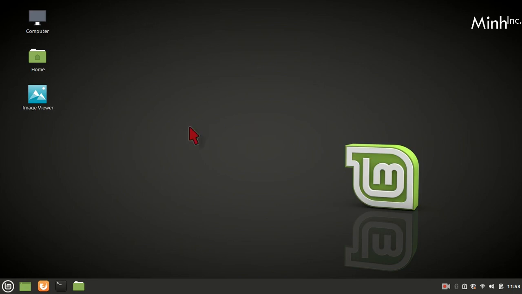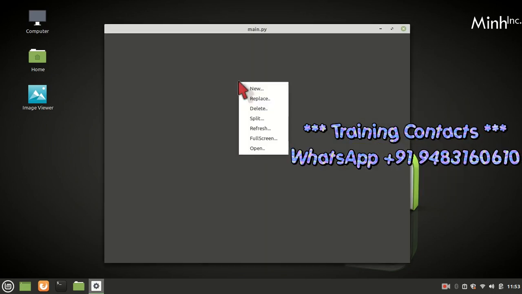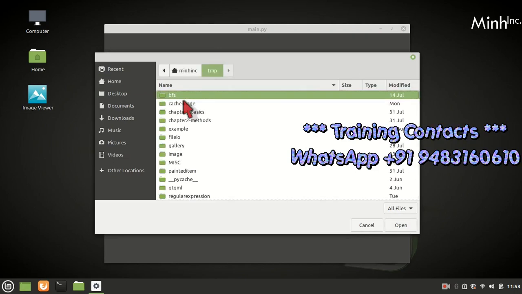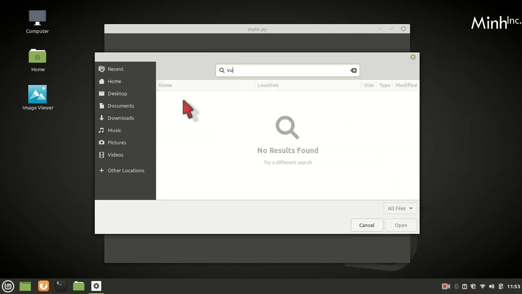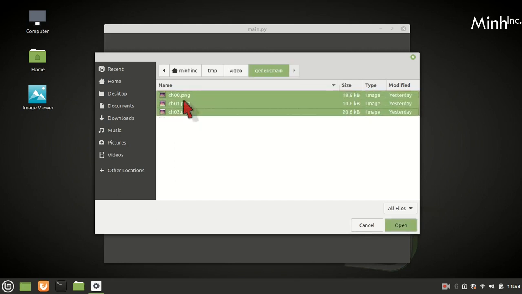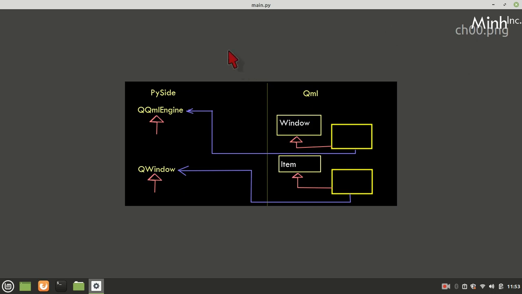This is Linux Mint. Generic Python interpreter for QML file. This is what we will see.